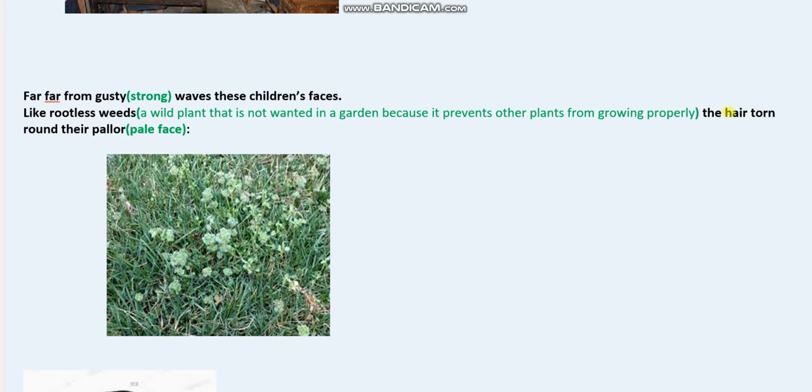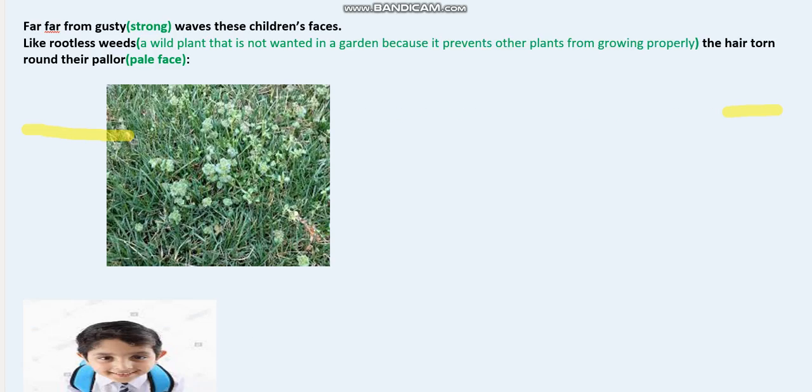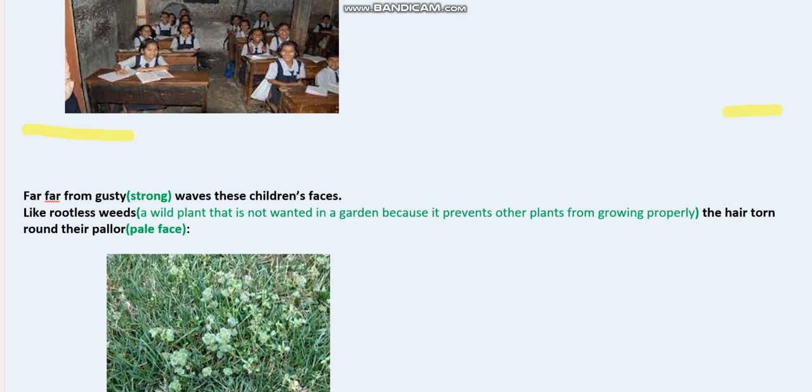The hair torn round their pallor. So what is this pallor? Paler, I guess. Sorry for the mispronunciation. So it's pallor. The hair torn round their pallor. Pallor means a pale face. So here is a comparison drawn again. This is how a normal student looks, a normal child that goes to school like you and me.